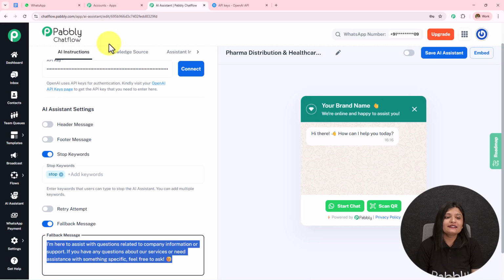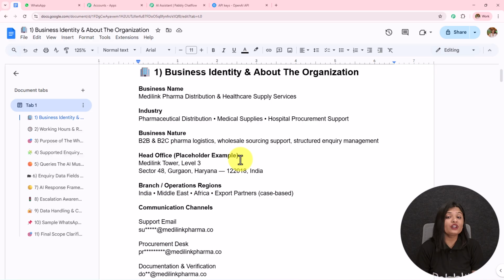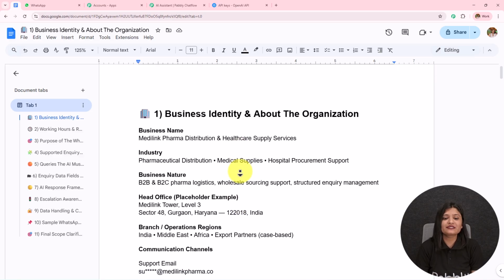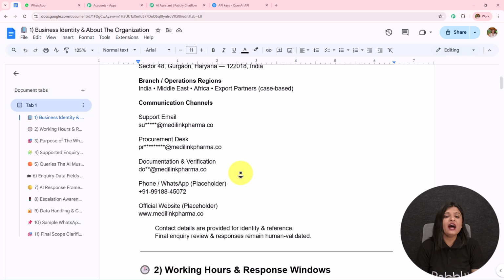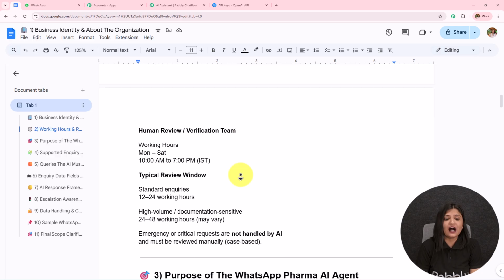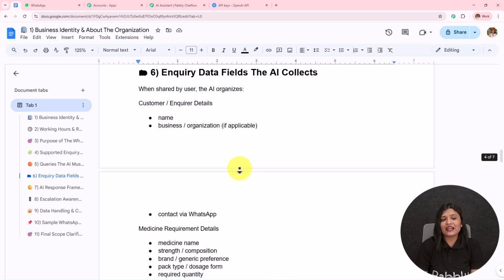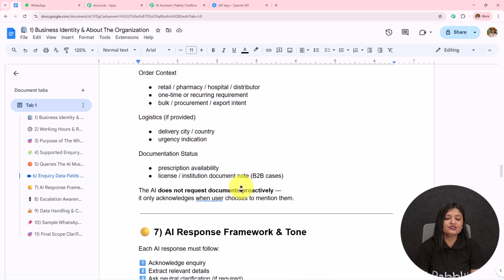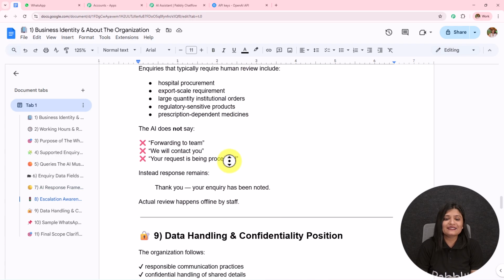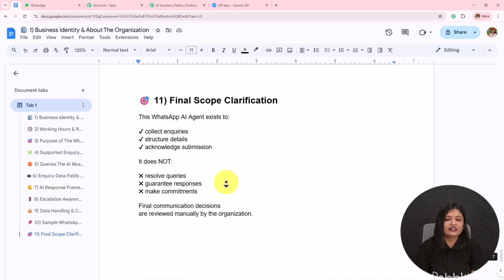Then we have this very important part, which is the knowledge source. With the help of this knowledge source itself, we guide our AI agent to reply in a particular manner. So this is the knowledge source or knowledge base which I have created, where I have provided the business identity and about the organization. I have entered the address, the location, the official website, the working hours, the contact details of this company, then the purpose, the supported queries that AI can resolve, inquiry data field, then the rest of the details like AI response framework, escalation awareness, data handling, sample WhatsApp conversation. Then we have this final scope clarification.